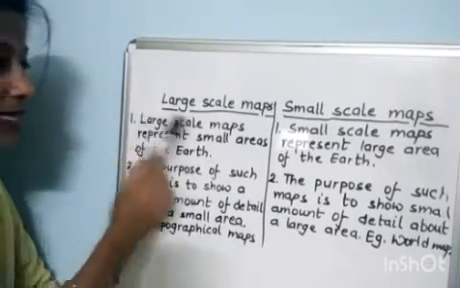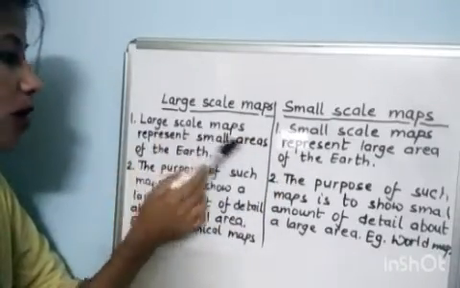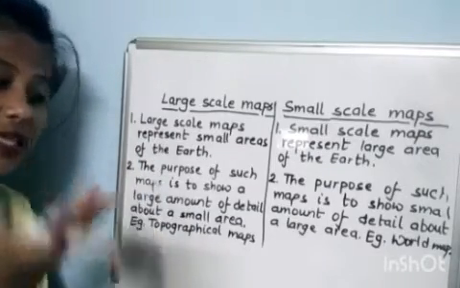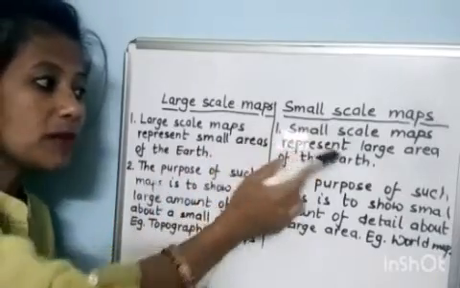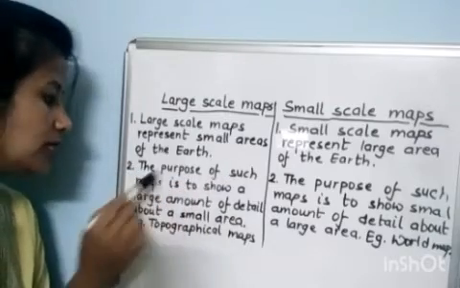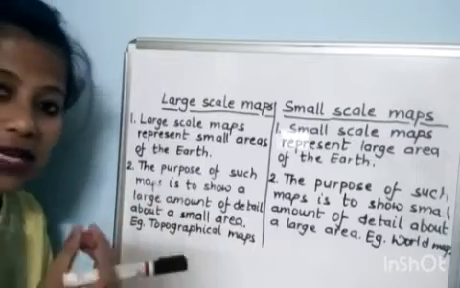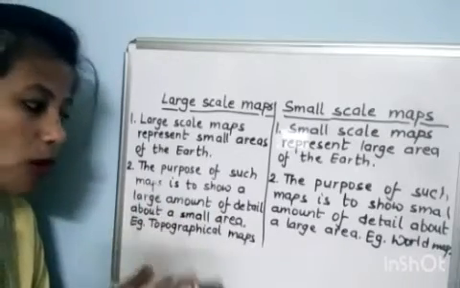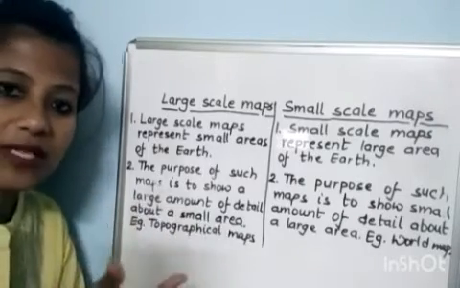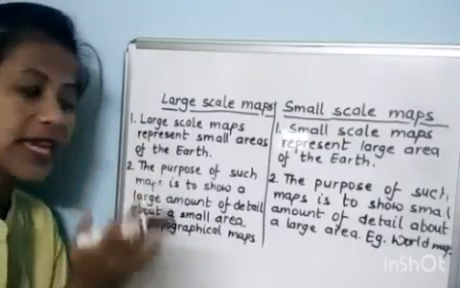Okay. See, large scale map and small scale map. Large scale maps represent small area of the earth. Small scale maps represent large area of the earth. But the purpose of large scale map is to show a large amount of detail about a small area. Like topographical maps. Examples, topographical map, a small plan. That is also an example of large scale map.